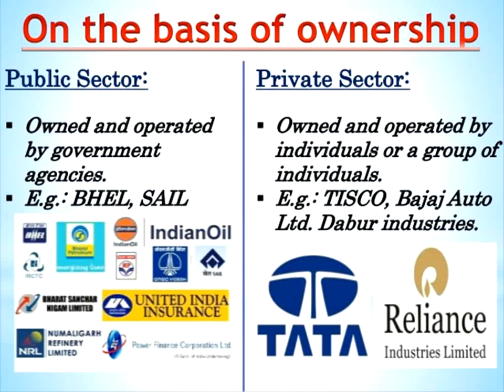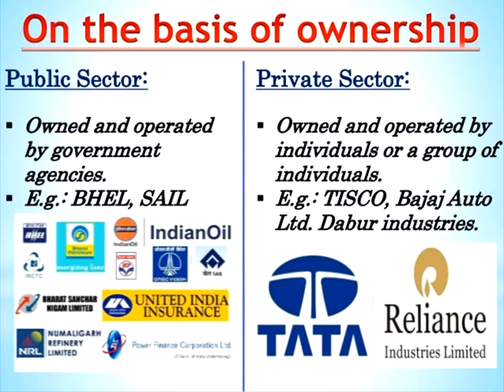And next, on the basis of ownership, industries are classified as public sector industry and private sector industry. Public sector is completely owned and operated by government agencies. For example, BHEL and SAIL. BHEL is Bharat Heavy Electricals Limited, situated all over India, and we have BHEL in Trichy. They manufacture many heavy electrical products.